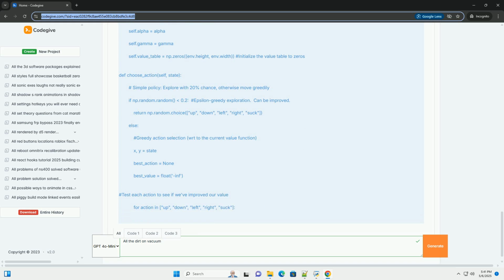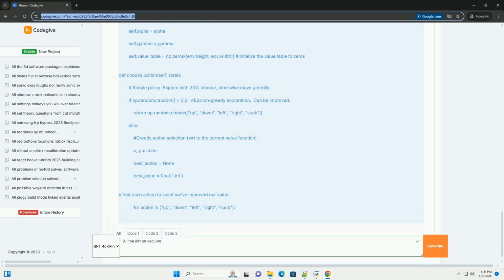3. Training loop. This is where the agent interacts with the environment and learns. For each episode, the environment is reset. The agent takes actions according to its policy. The agent receives a reward and observes the next state. The agent updates its value function using the TD(0) update rule. This continues until the episode is finished, all dirt cleaned, or a maximum number of steps is reached.